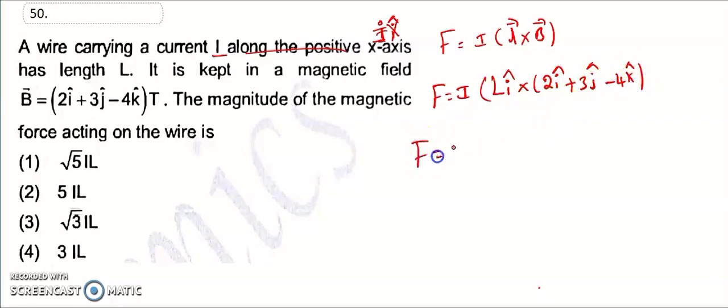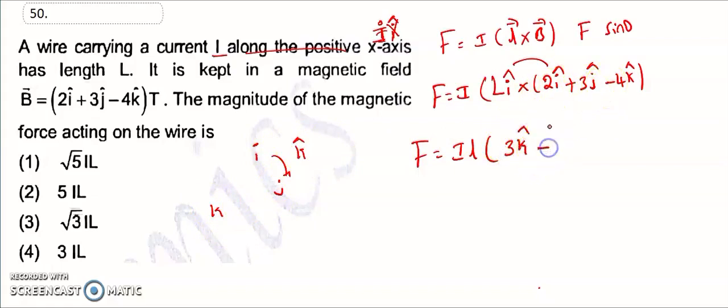So F is equal to I L. Then I cross I is 0, because in a cross product we have a sin 0 function, which is 0. Then I cross J is K, so it is 3 K cap.